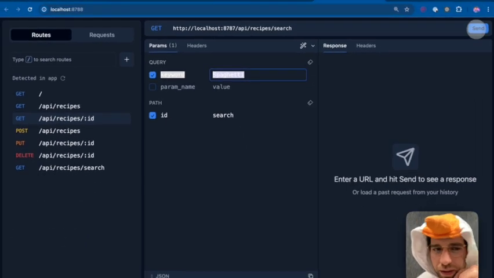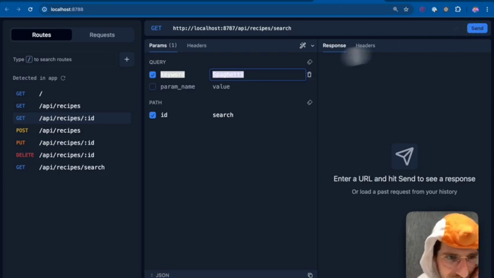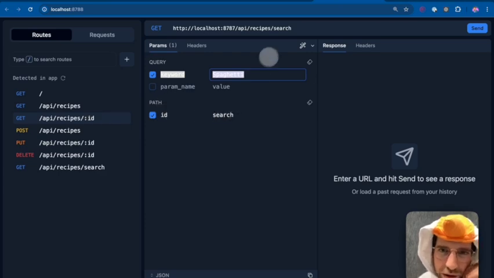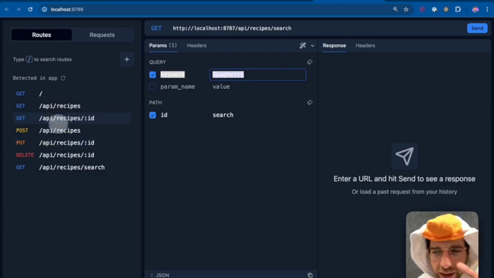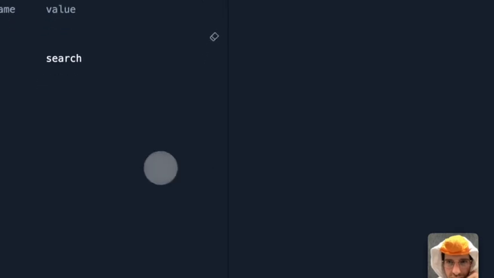And actually, let's execute this request, just see what happens. But the telltale thing from here is that this is our active route right now, and we have this path parameter of ID, and it was set to search. And what this means is that our Hono app is actually, and this happens in a lot of APIs I've seen, going to execute this route instead of this one when we want to make a search. So there we go.